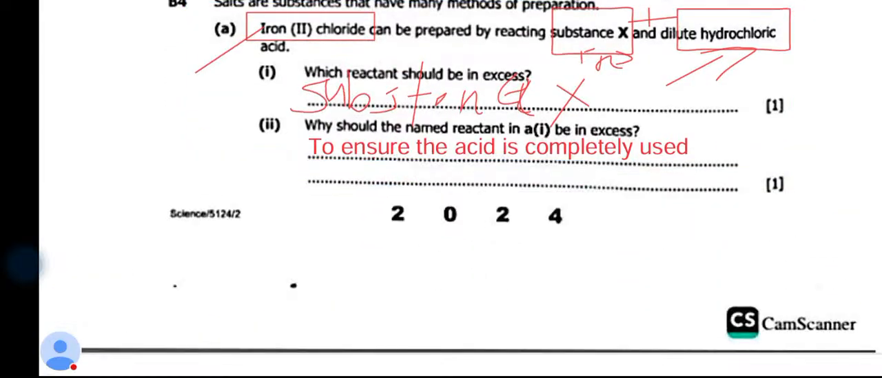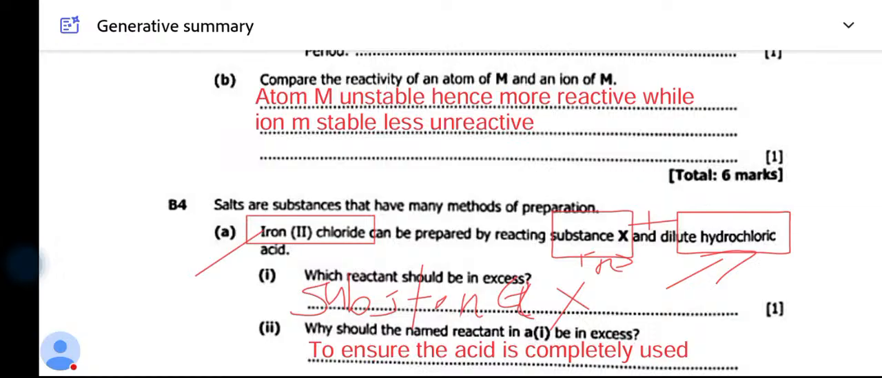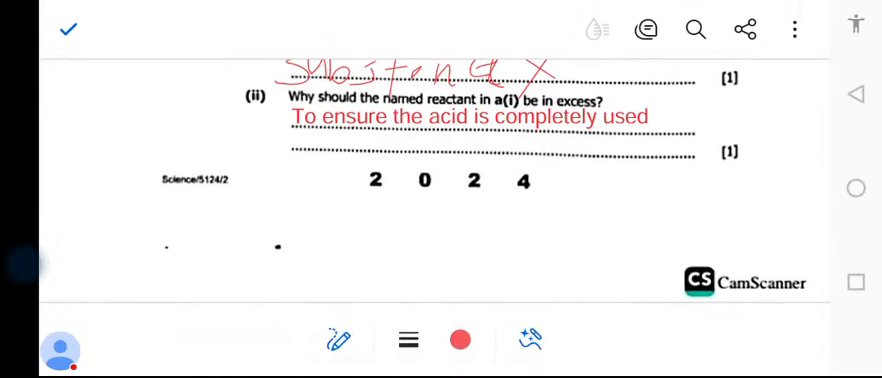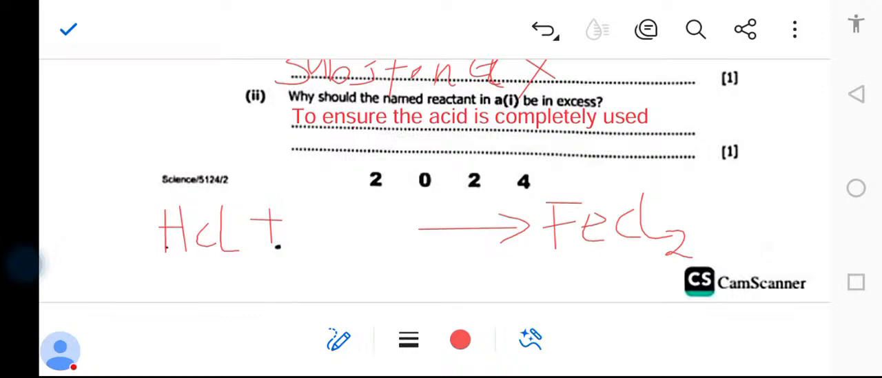Because what has been given here, we said iron chloride can be prepared by reacting substance X and hydrochloric acid. So if you get hydrochloric acid, HCl, plus substance X, then it will give you iron chloride. Now, here we have chloride, which is this side. But what we don't have is iron, meaning, of course, one of the reactants here will be iron. Iron 2. Therefore, this will even give you what we call hydrogen gas.